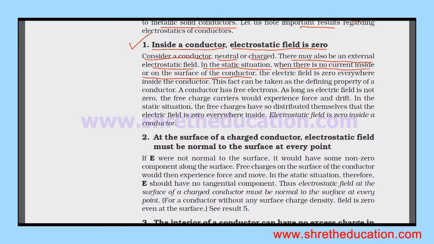Current is when charges move. In the static situation, there will be no current. The electric field is zero. Electric field zero.